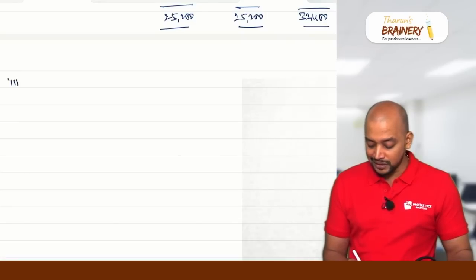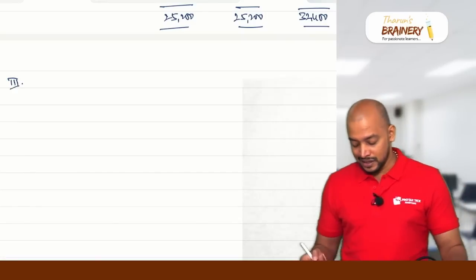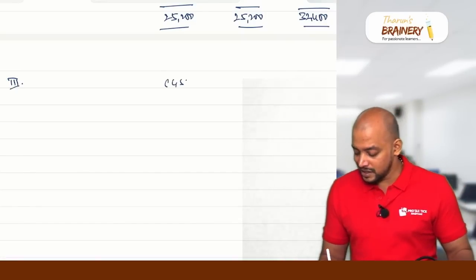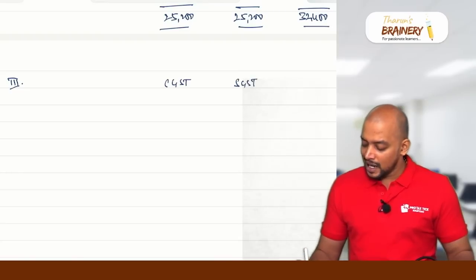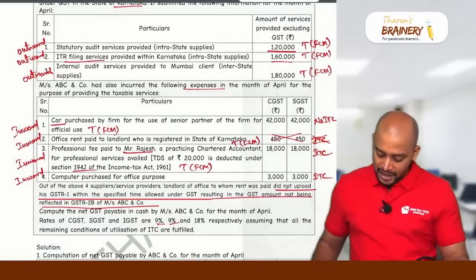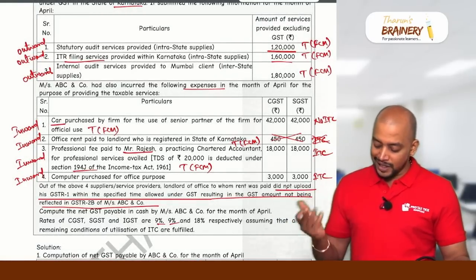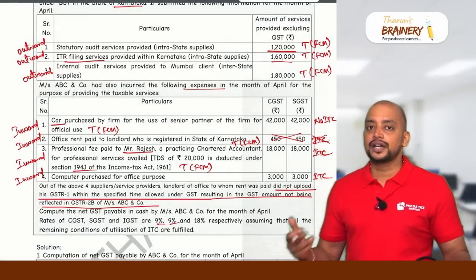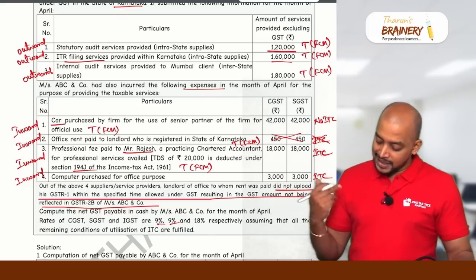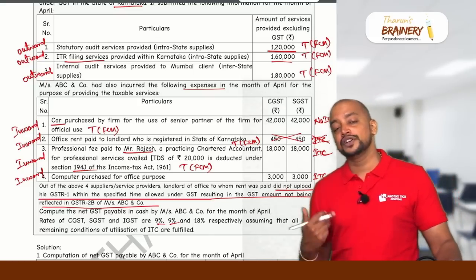Statement 3, that is input tax credit. What is that input tax credit? CGST, SGST and IGST. Do we have any opening balance? We need to check first. So we don't have any opening balance of ITC here. First case, no ITC, but we need to write a note as to why ITC is not available. And second case also no ITC. Again we need to write the note.